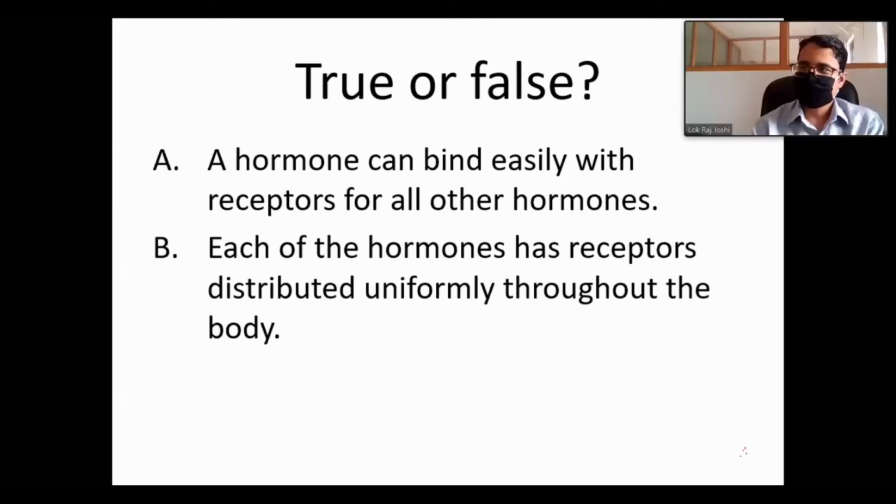That is the basis of action of many drugs also. Chemically related hormones or substances may act on the same receptor also. For example, adrenaline, noradrenaline.